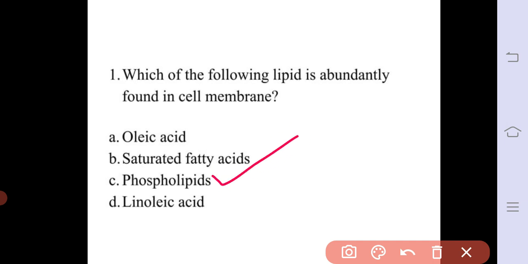Phospholipids are present abundantly in a cell membrane. The cell membrane and internal membranes are made up of glycerophospholipids. Glycerophospholipid molecules are composed of glycerol, a phosphate group, and two fatty acid chains. So the answer is option C, that is phospholipid.